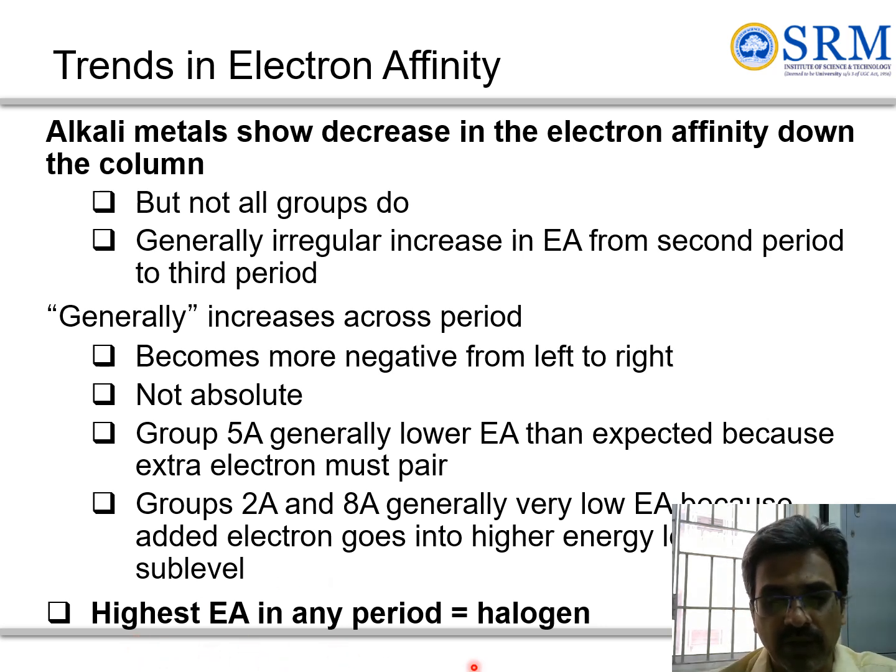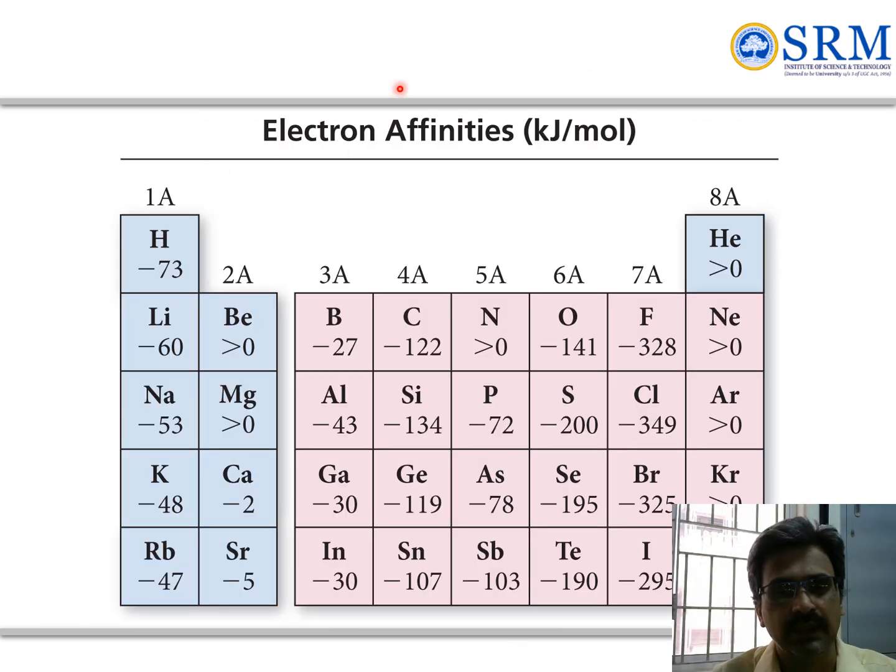Generally, the highest electron affinity is mostly towards halogens. So you can see the electron affinities for typical elements. The highest will be in the case of chlorine, which is minus 349 kilojoules per mole, followed by chlorine.